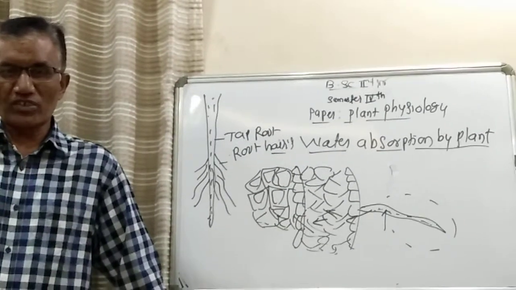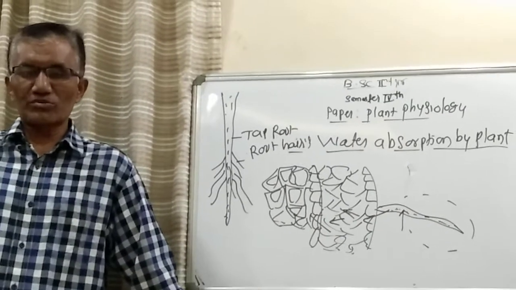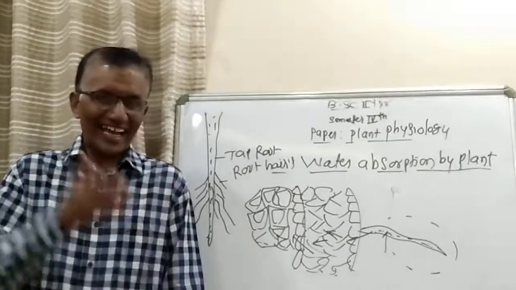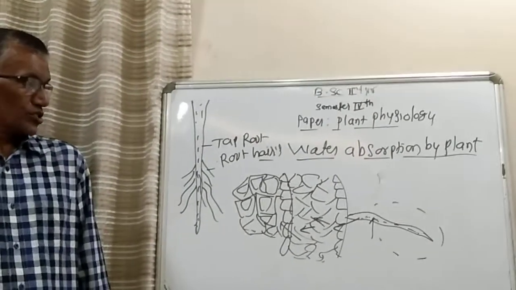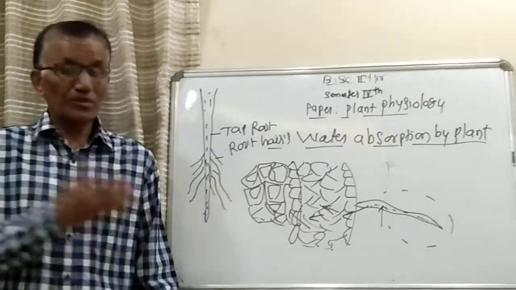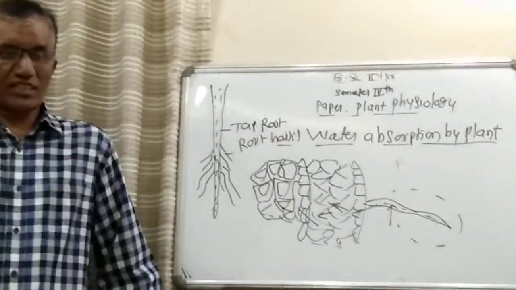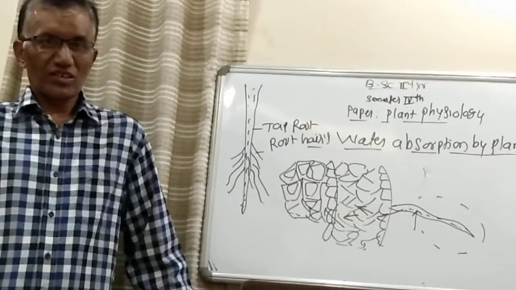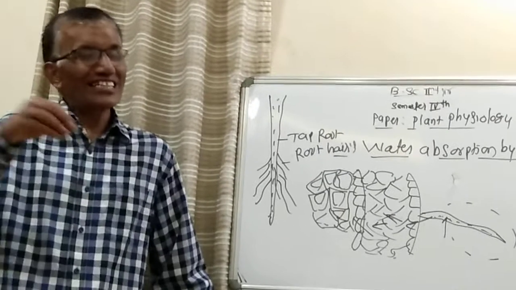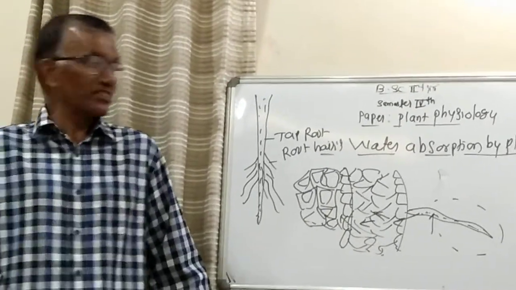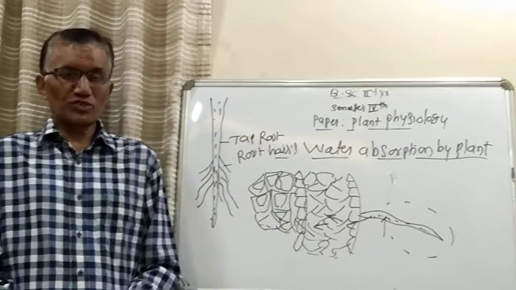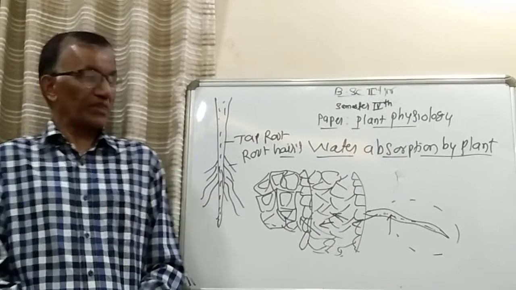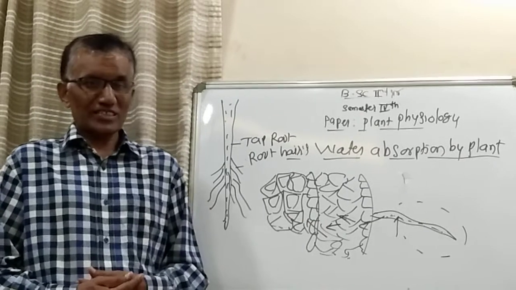Again, in active absorption of water there are two types, that is osmotic active absorption of water and non-osmotic active absorption of water. So what is meant by osmotic active absorption and what is meant by non-osmotic active absorption? The meaning itself indicates that osmotically means osmotic gradient, osmotic pressure, turgor pressure plays a very important role during this process.